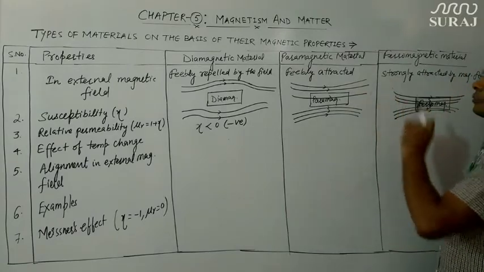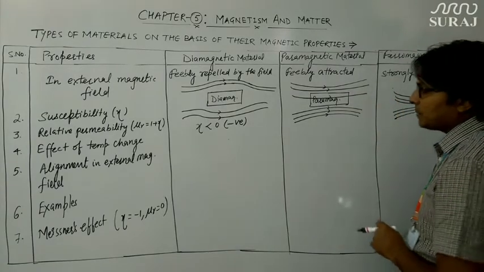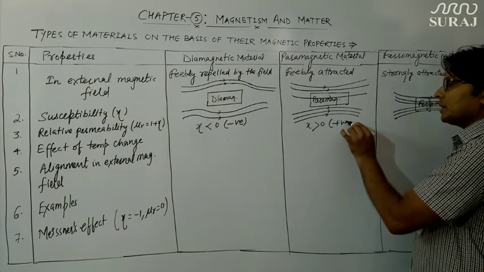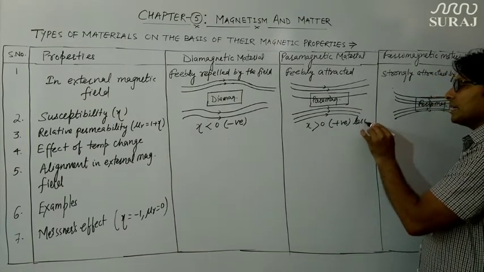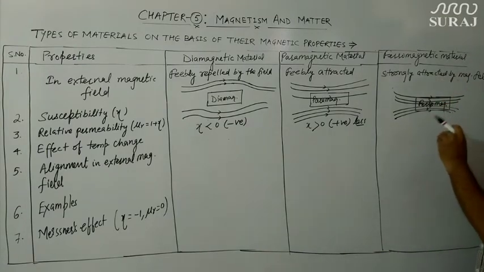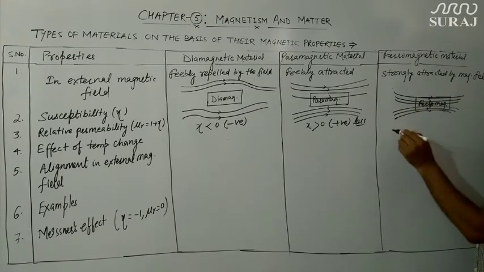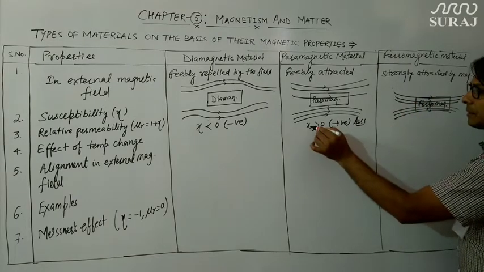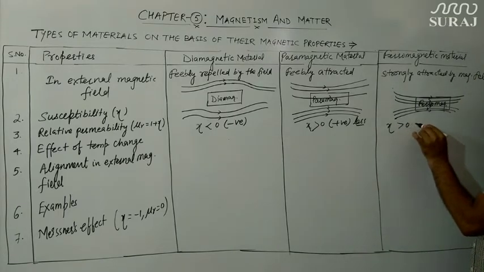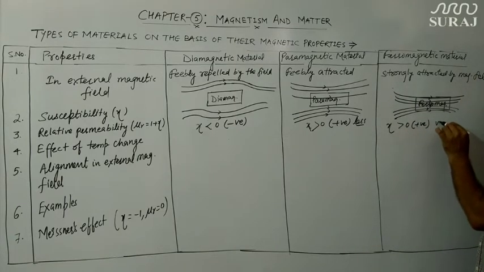For paramagnetic material, the value of susceptibility is greater than 0, meaning positive, but it is less as compared to ferromagnetic material. The susceptibility of ferromagnetic material is of course positive, but very high.